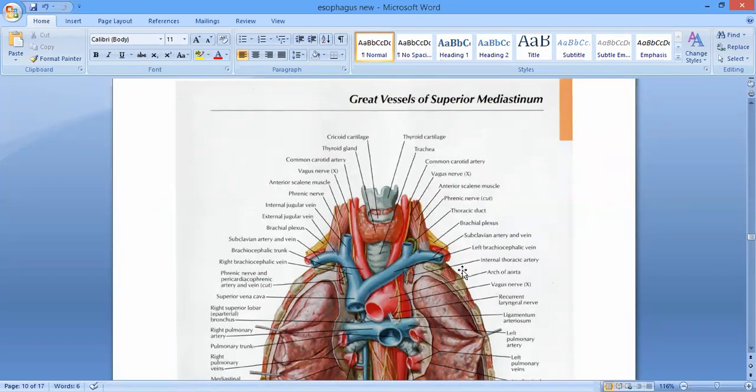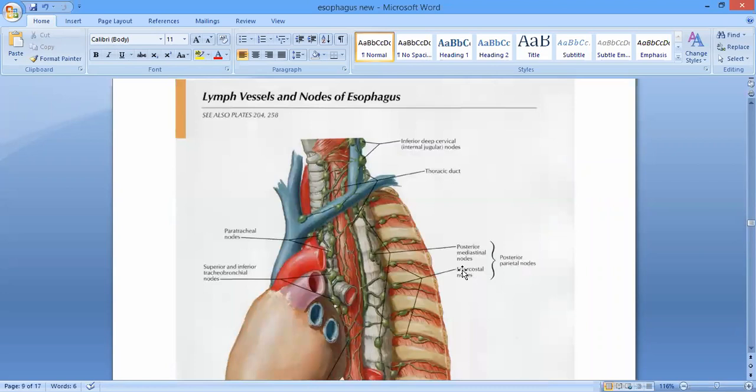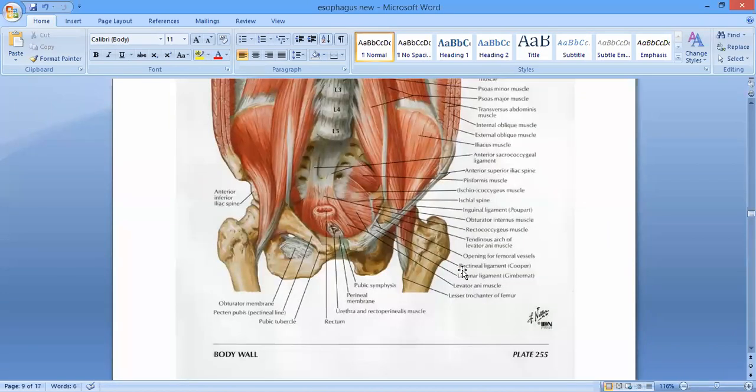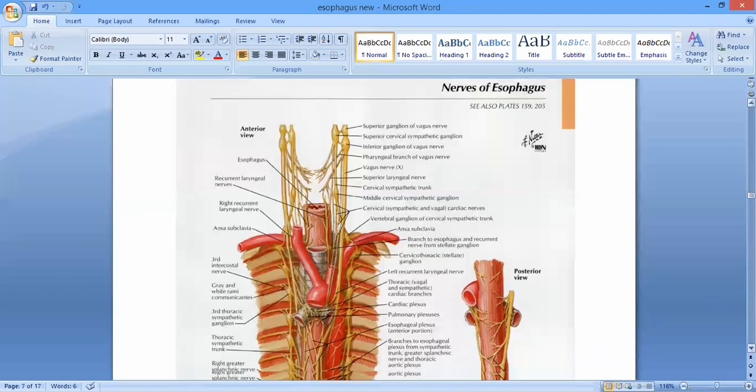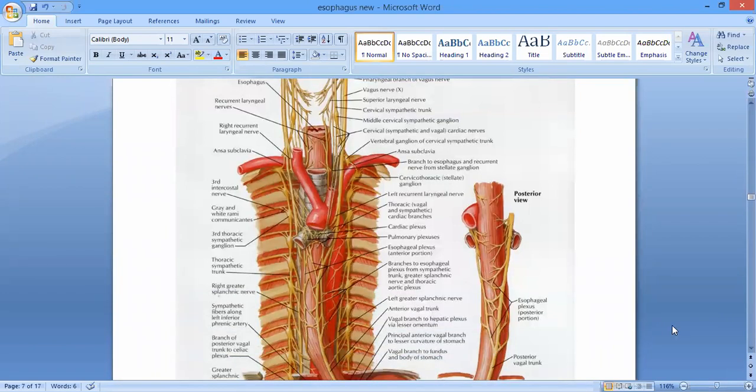Is there any problem? Okay. Let me show you one more thing. On both sides you can see the right vagus and the left vagus coming down over here, and they are going to make a plexus in front of the carina, that is the bifurcation of the trachea. They make the pulmonary plexus over here, and after making it they leave again and come to lie on both sides of the esophagus. Here they make another network that is named the esophageal plexus, right?